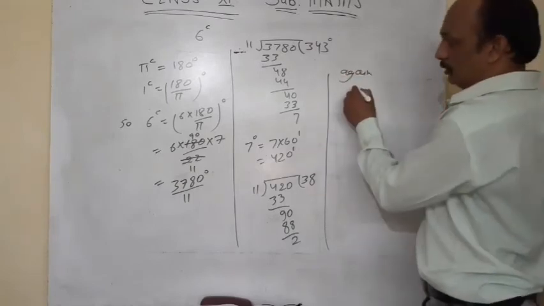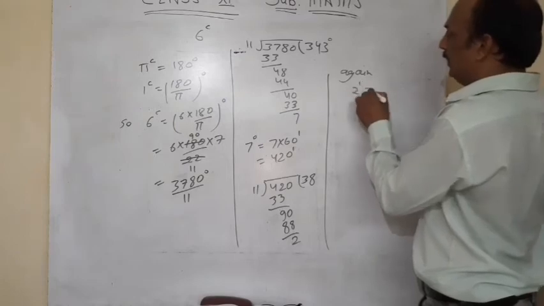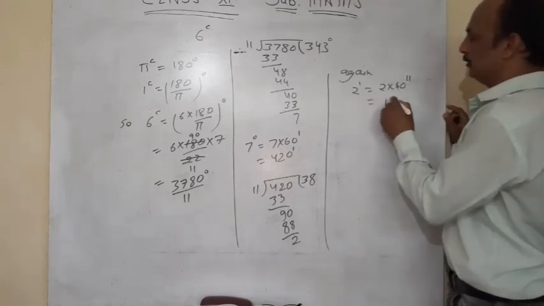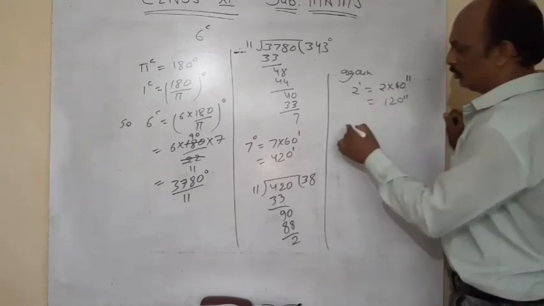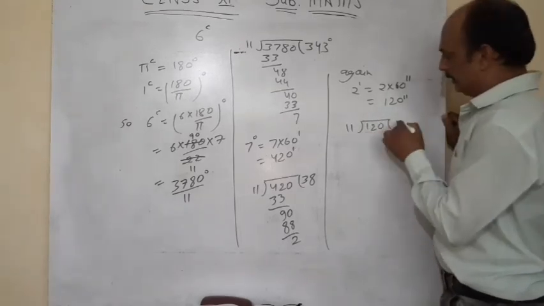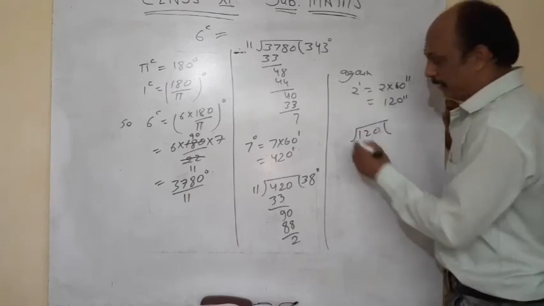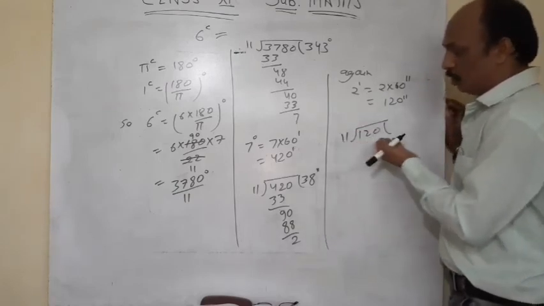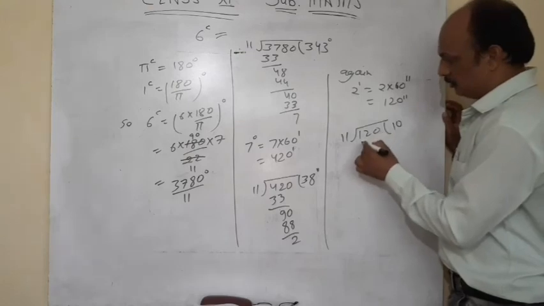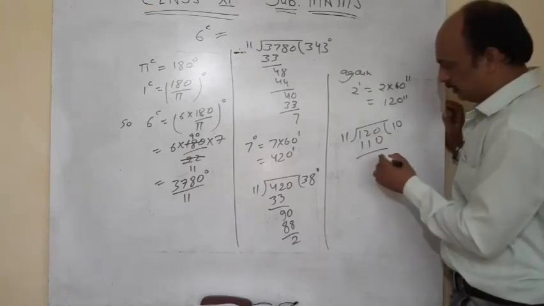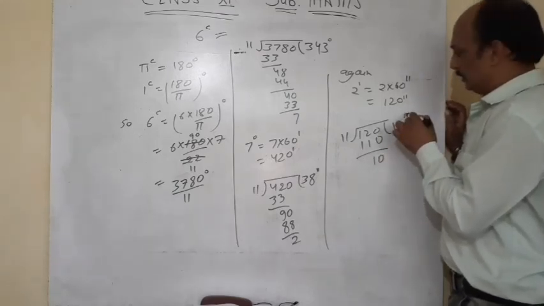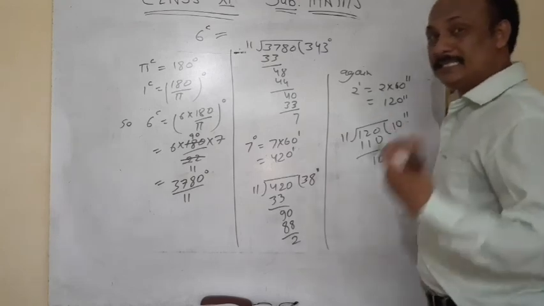Now, again, we know that 2 minute is equal to 2 into 60 seconds. It is 120 seconds. So, we can calculate it. It is 120 divided by 11. How many times? We all know that it is divided 10 times. 1 10. It is 10. This is in seconds.